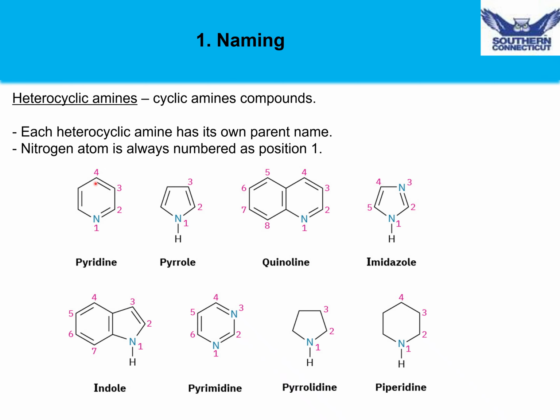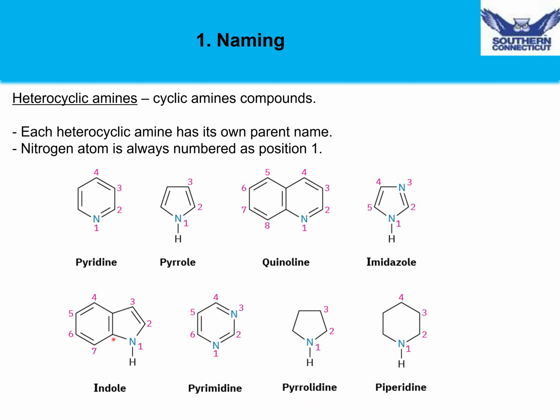As an example, we have pyridine, which is essentially a benzene ring where a carbon has been replaced by a nitrogen. Pyrrole is this 5-member ring, which we previously talked about. Notice the nitrogen in each case is position 1. Quinoline, another aromatic heterocycle, has a pyridine attached to a benzene ring. Imidazole, similar to pyrrole, is a 5-member ring, but this time it has 2 nitrogens. One of them will be position 1, the other one will be position 3.